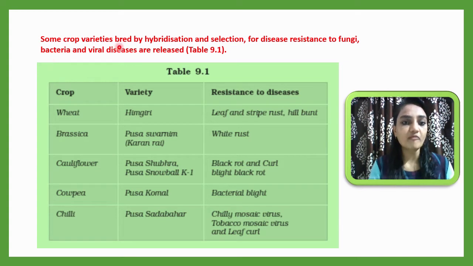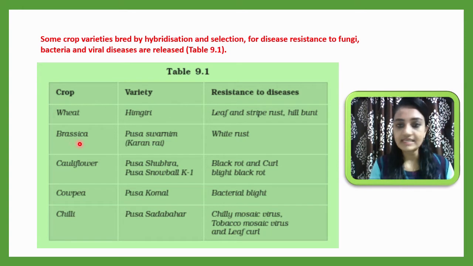Some crop varieties bred by hybridization and selection for disease resistance to fungus, bacteria and virus diseases are released. Here you can see the list of such plant breedings. The first crop is wheat, and the variety developed is Himgiri. It is resistant to leaf and stripe rust, and even hill bunt. These diseases are resisted.